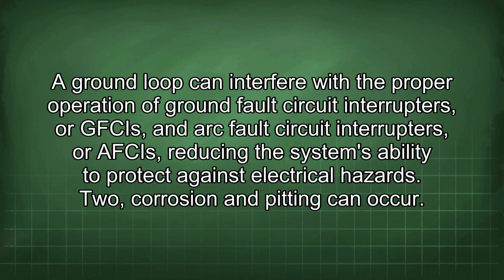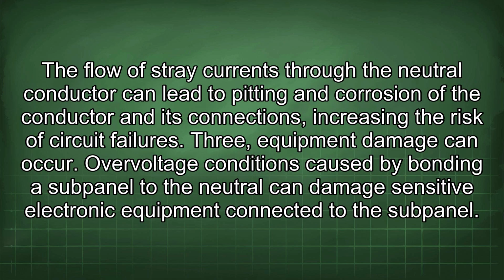2. Corrosion and pitting can occur. The flow of stray currents through the neutral conductor can lead to pitting and corrosion of the conductor and its connections, increasing the risk of circuit failures. 3. Equipment damage can occur. Overvoltage conditions caused by bonding a subpanel to the neutral can damage sensitive electronic equipment connected to the subpanel.